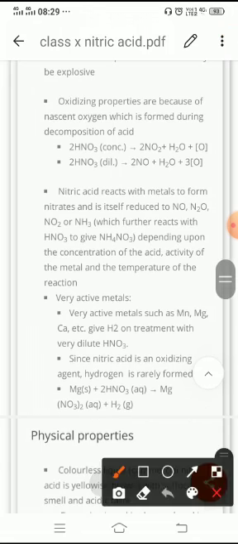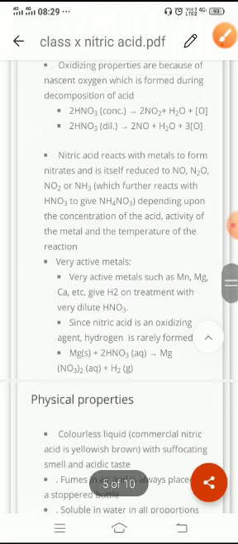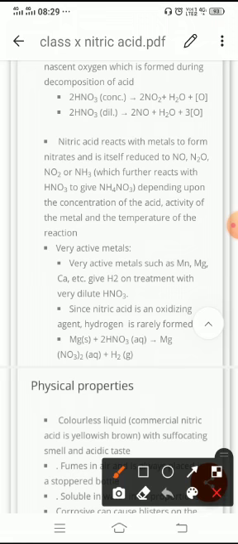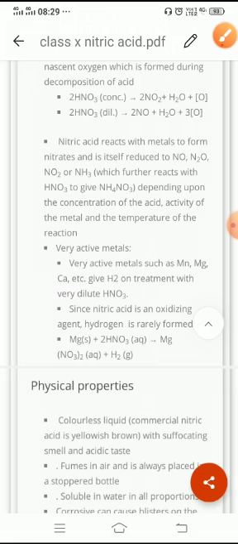With very active metals like manganese, magnesium, calcium, it gives hydrogen. Means they're highly reactive metals, but it gives hydrogen only if the concentration is very, very dilute. Means in highly dilute form only, nitric acid reacts with manganese, magnesium and calcium. This is very important to note, that with manganese, magnesium and calcium it gives hydrogen.